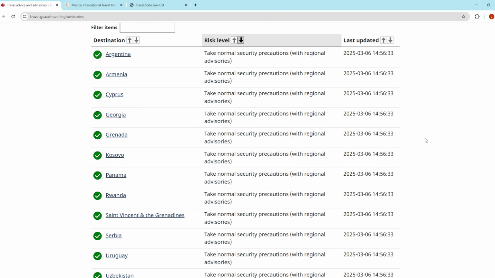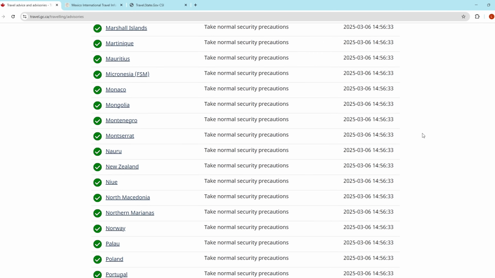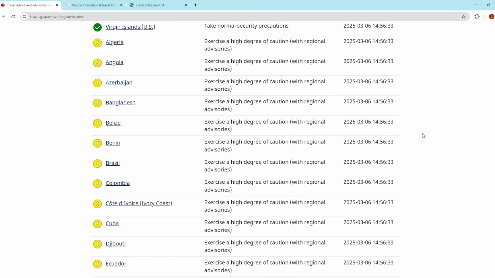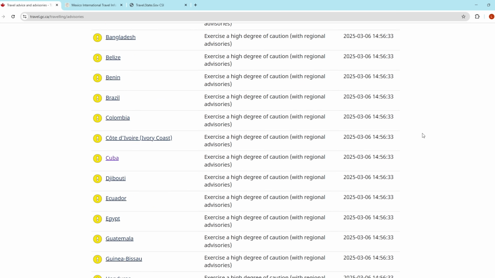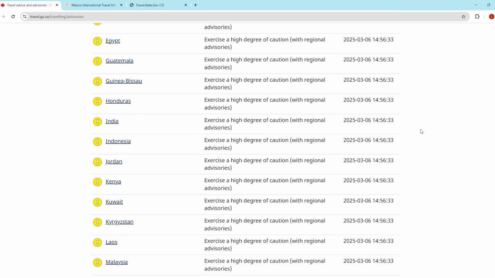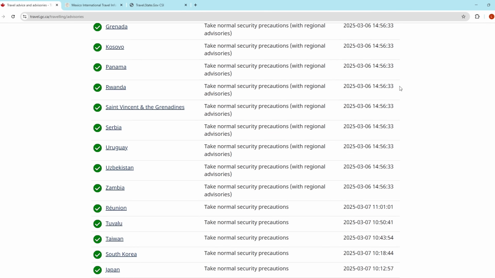So if you're in the early planning stages and just want ideas of countries that might be safe in the areas that you're considering going to, you look at all these wonderful places in the world that are rated as relatively safe, just normal safety precautions, as well as the next level where you just need to have a little bit more precaution than the lower level. But both of these I would consider relatively safe to travel to. You just want to be cognizant of the specific risks in those countries. Now let's go look at a couple of examples of specific countries.